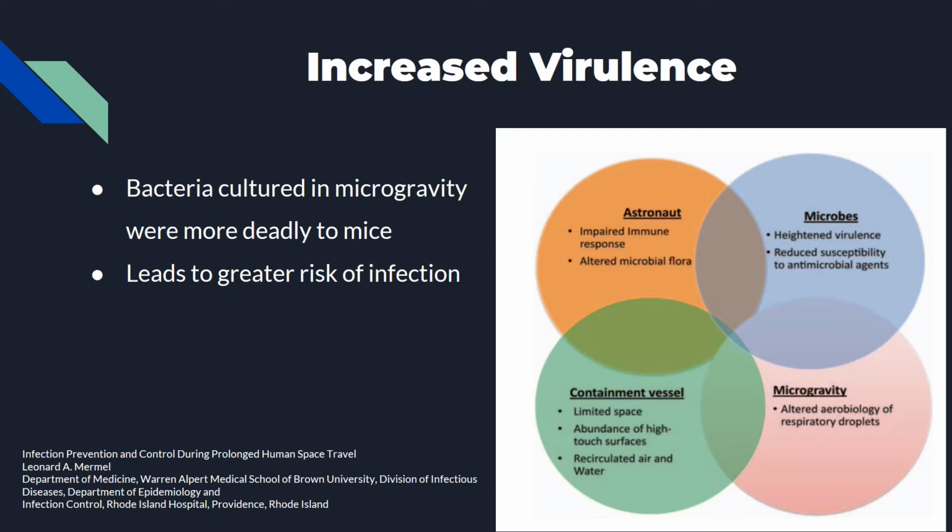Conditions of microgravity increase the virulence potential of bacteria. In addition, the human immune system is weakened. This, combined with other conditions of living in space, can increase the threat of a serious infection. Mice infected with bacteria grown in simulated microgravity were shown to have a lower survival rate than mice infected with normally grown bacteria.